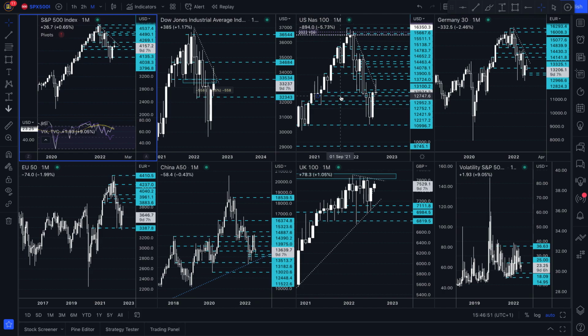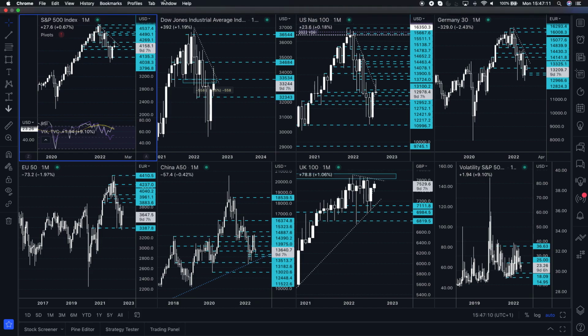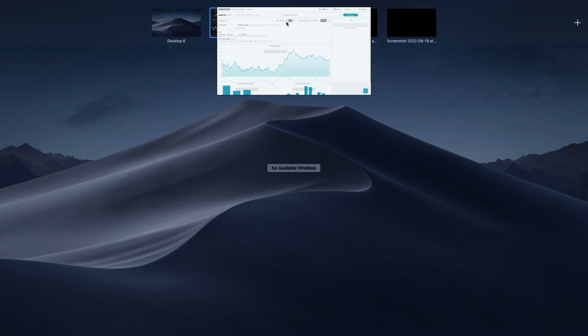Now, if Powell does not do that and delivers a bearish message, then typically you can watch out for dollar selling, 10-year yields falling, spike higher in gold, and some stock buying. Now, this is where Seasonax's instrument compare feature can come in very, very handy. Now, let's just take a look at that feature.